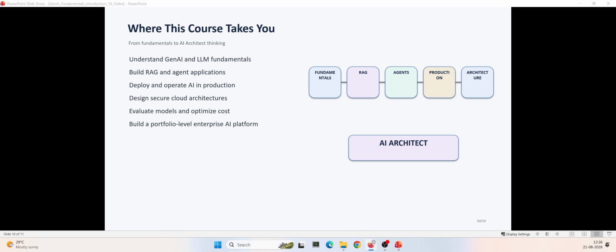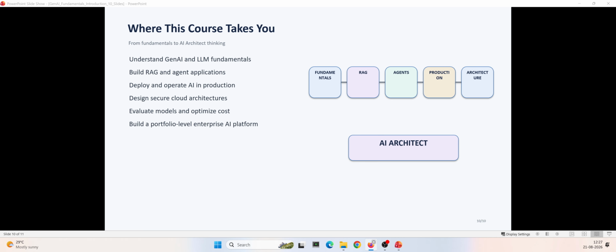So now let us take a look at where this course is taking us. We are going to start with fundamentals. First, we will understand AI, GenAI, transformers, and LLMs. Then we move into prompt engineering. After that, we'll learn embeddings, vector databases, and RAG. Then we'll move into AI agents and orchestration. After understanding the application layer, we'll move towards production. We will learn model serving, evaluation, LLM ops, observability, security, and cloud architecture. Finally, we'll combine all of these concepts into enterprise AI architecture.